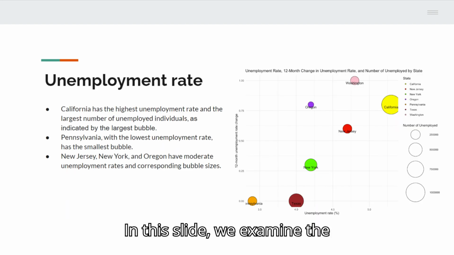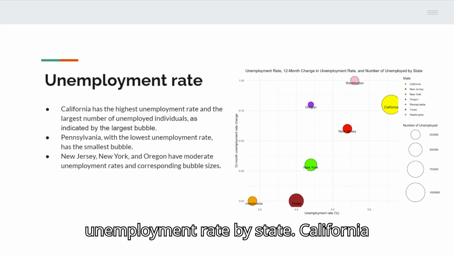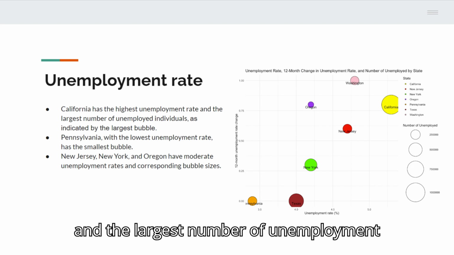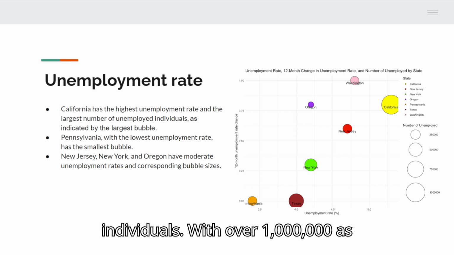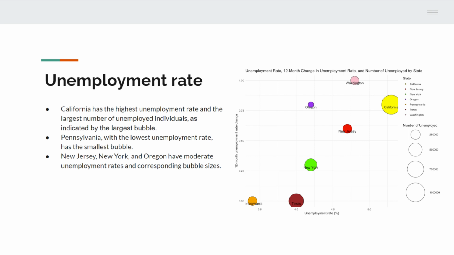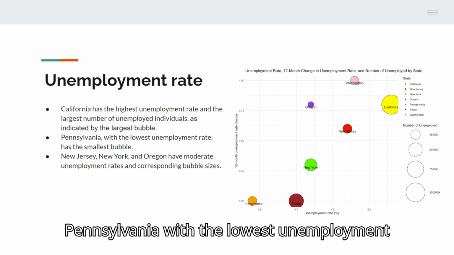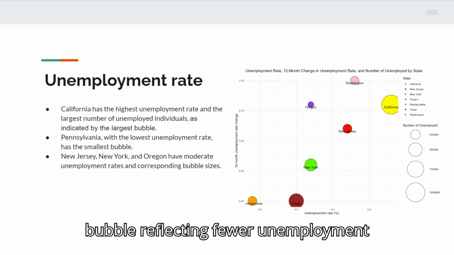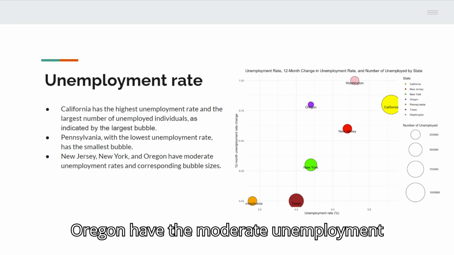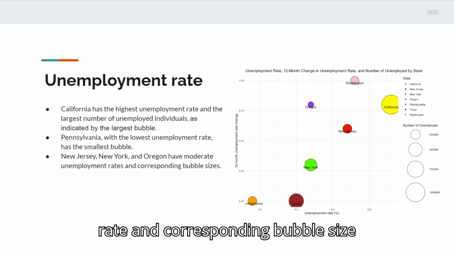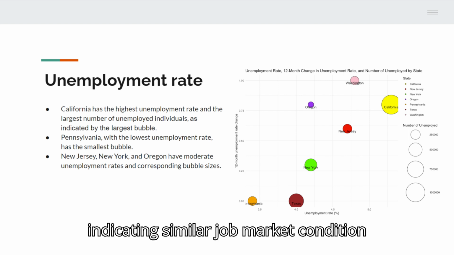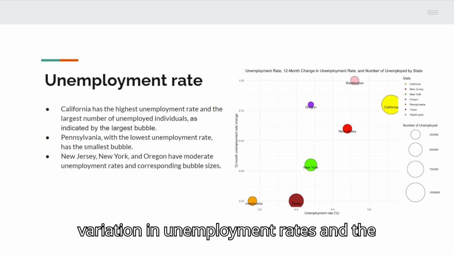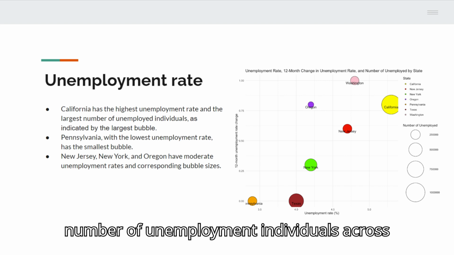In this slide, we examine the unemployment rate by state. California has the highest unemployment rate at 5.3% and the largest number of unemployed individuals, with over 1 million, as indicated by the largest bubble. Pennsylvania, with the lowest unemployment rate at 3.4%, has the smallest bubble, reflecting fewer unemployed individuals. New Jersey, New York, and Oregon have moderate unemployment rates and corresponding bubble sizes, indicating similar job market conditions. It helps us to understand the variation in unemployment rates and the number of unemployed individuals across different states.